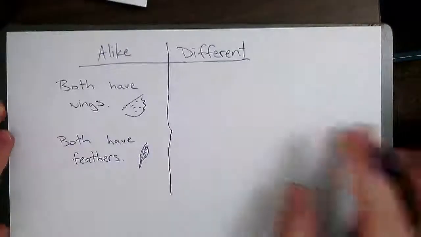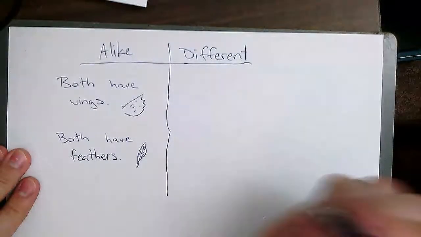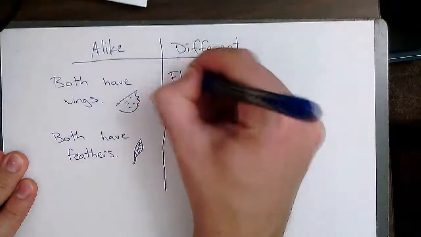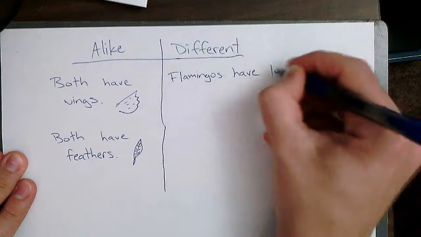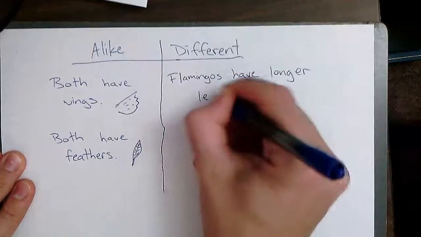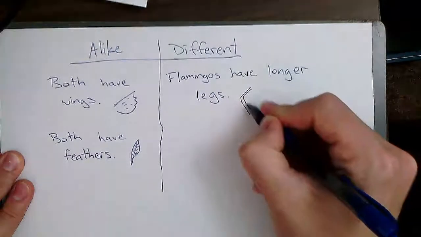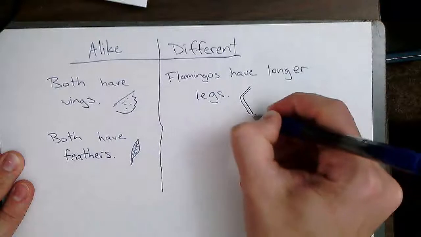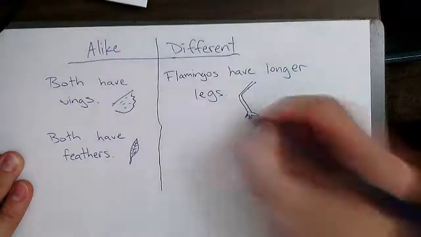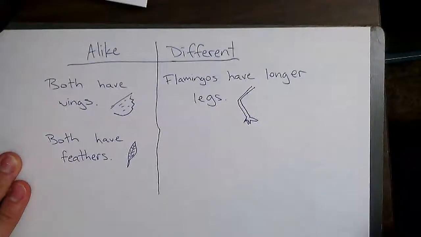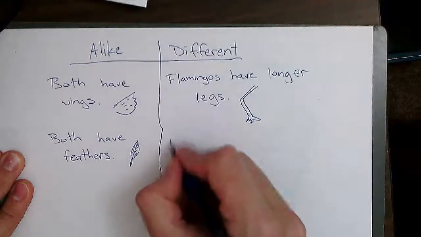Now, as far as what is different between flamingos and hawks, flamingos have much longer legs. I saw that. So flamingos have longer legs. Okay, I'll draw a picture of a long flamingo leg there. And something else that I noticed was different is that their beaks are shaped differently. We'll write that.